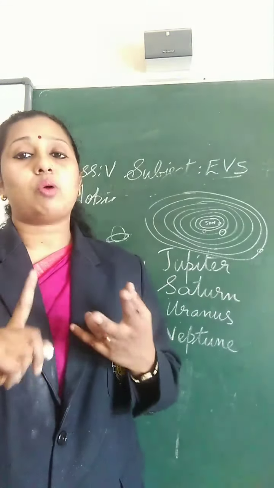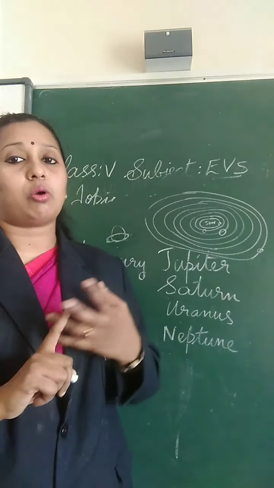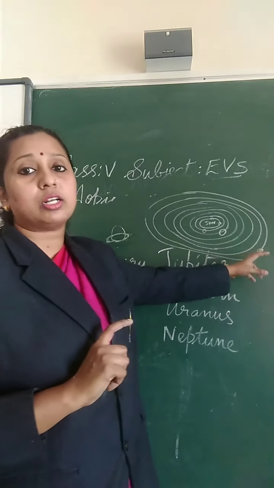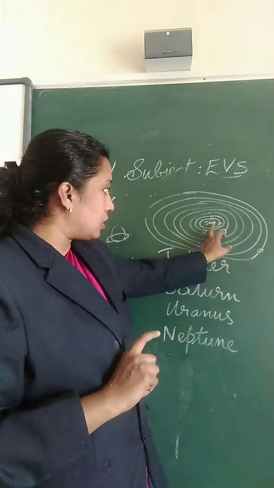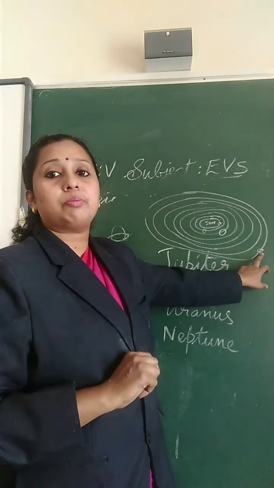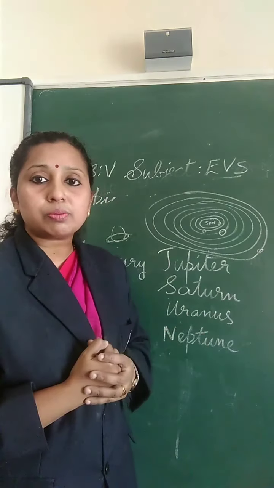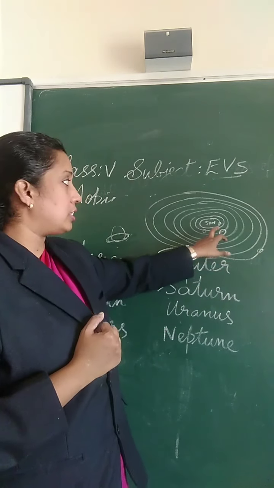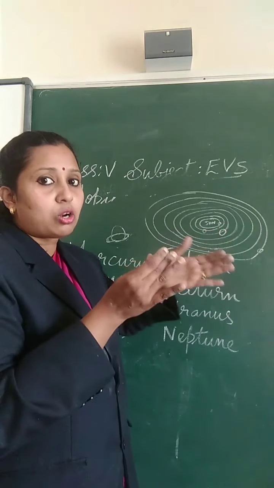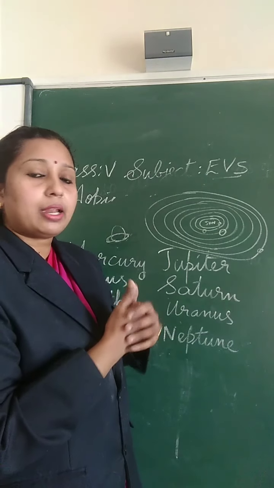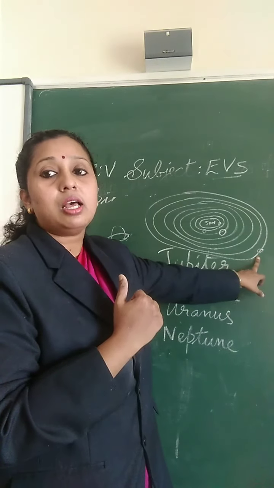It is one of the coldest planets in the solar system because of its long distance from the sun. And which is the hottest planet, children? Yes, Mercury is the hottest planet because it is closer to the sun. It is the hottest planet, and the coldest planet is Neptune.